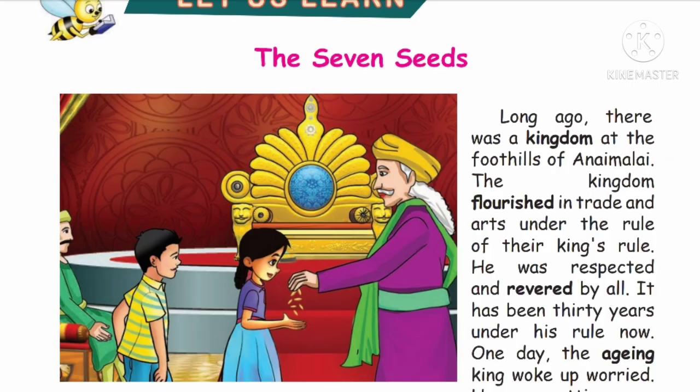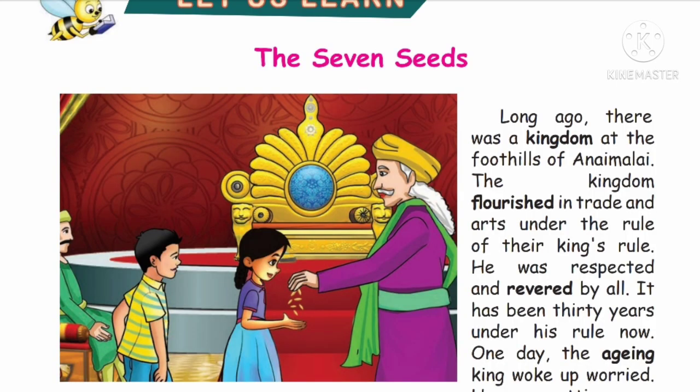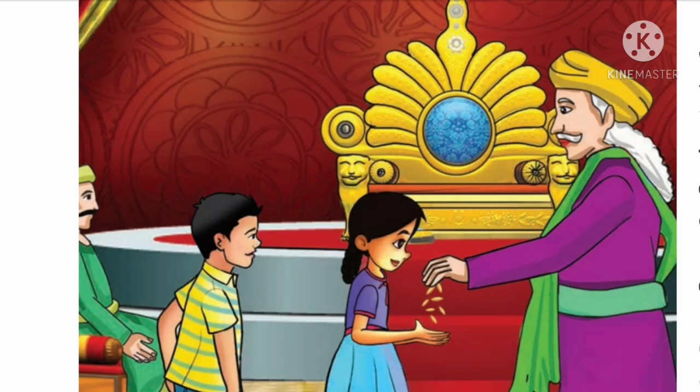Okay children, let's move on to the story. Let us learn the 7 seeds prose. Okay children, all of you take page number 65. Wow, you can see the image, the 7 seeds. Okay, let us start. The story is all about the ancient period. So let us start. There was a king and he ruled the kingdom at the foothills of Annamalai.